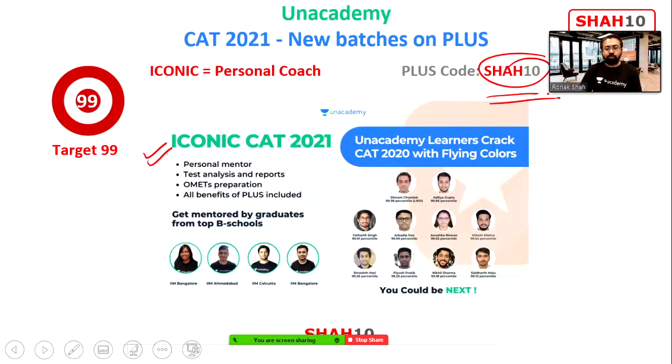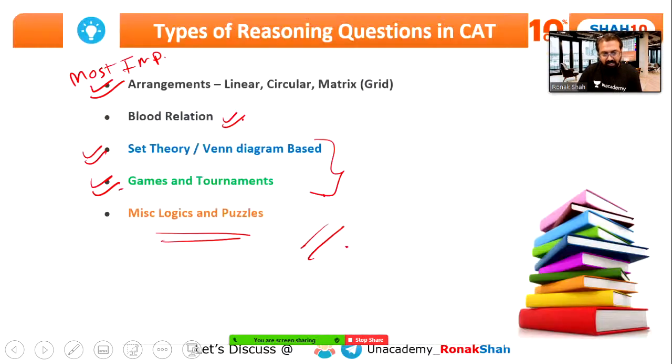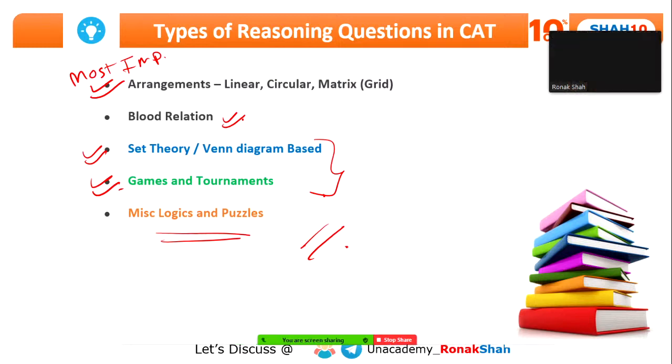Okay, so let's talk about the preparation strategy. Okay, so guys the first thing is I just had a discussion with a few students, and even Adit once he's back he'll tell us about that. Yes Adit, can you hear me? Yes sir. Right, so Adit, what was your preparation strategy? I mean, how did you prepare for CAT 2020, particularly for our LRDI section?